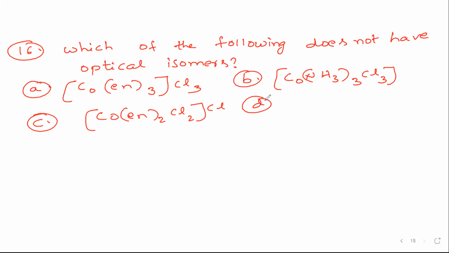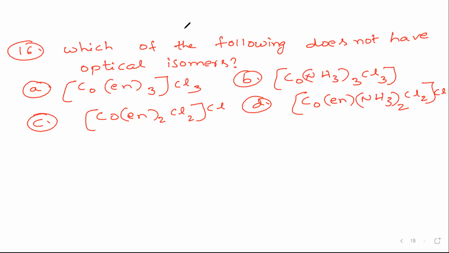And option D, Co(en)(NH3)2 Cl2 and Cl. So these are the options we have. So which of the following does not have optical isomers? Very, very important this question.